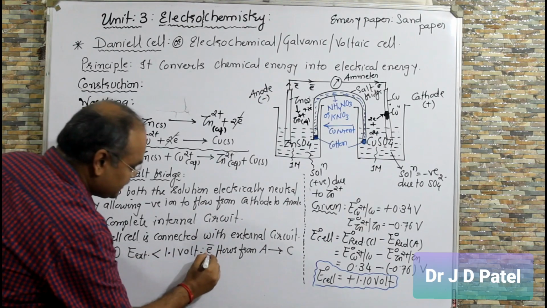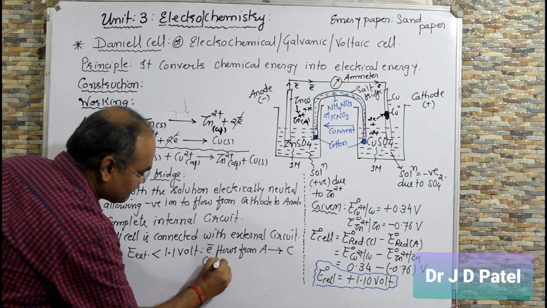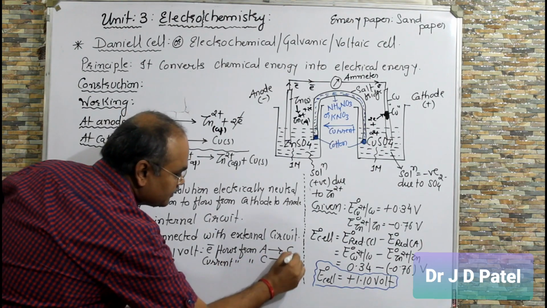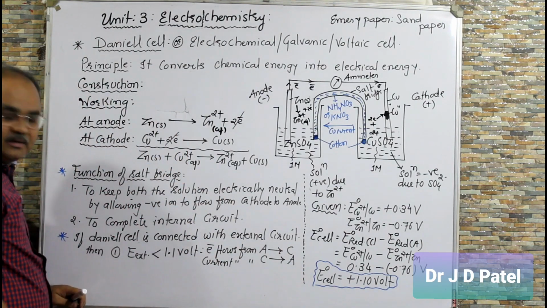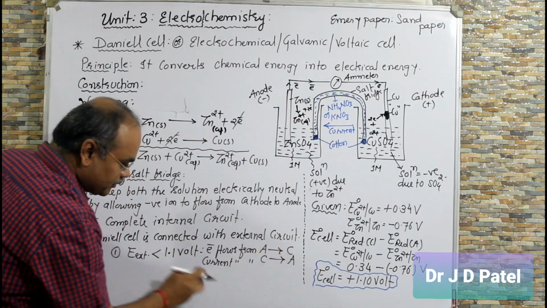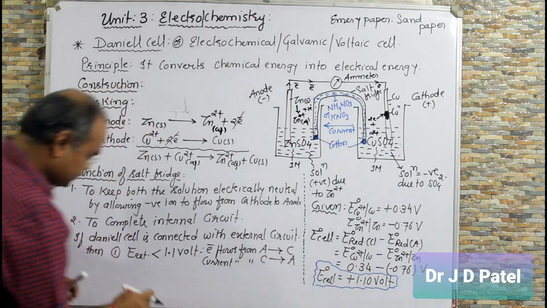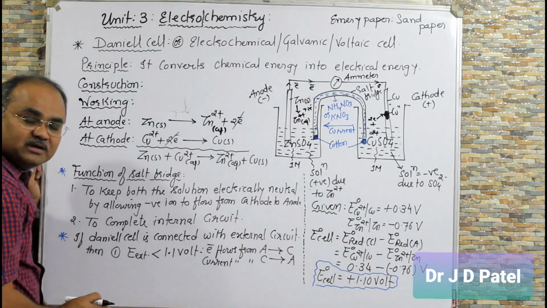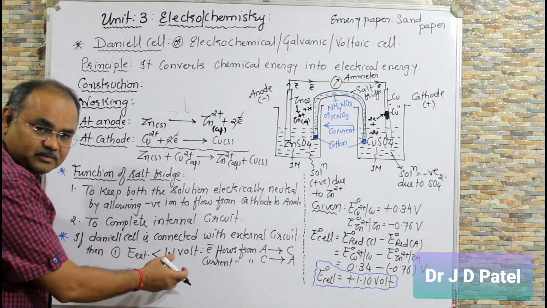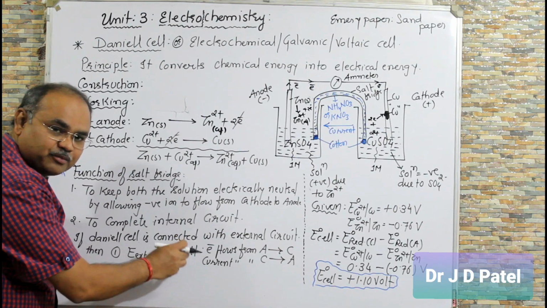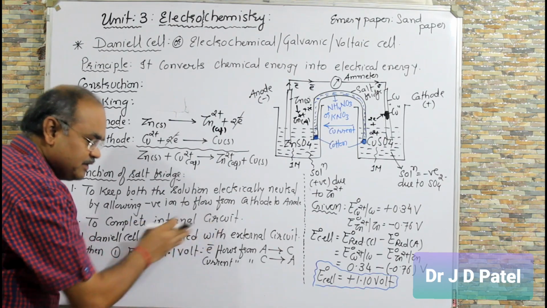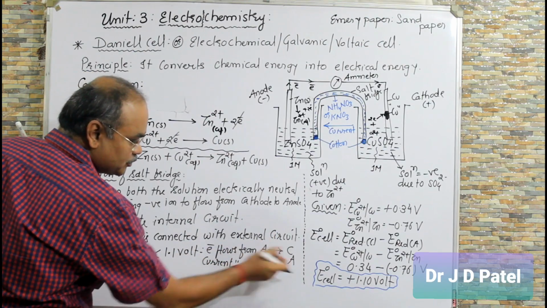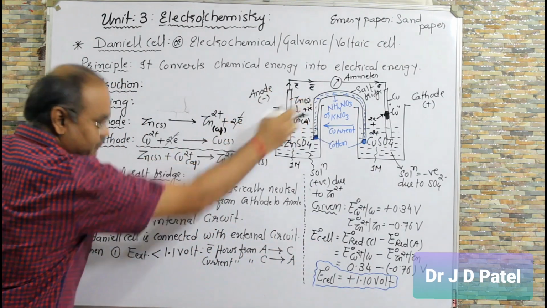And current flows from cathode to anode. This is an important point. Current flows from cathode to anode. Electron flows from anode to cathode. Right? Till 1.1 volt is not achieved. Unless and until 1.1 volt is achieved, reaction will continue and electron will flow from anode to cathode, current will flow from cathode to anode. This one.